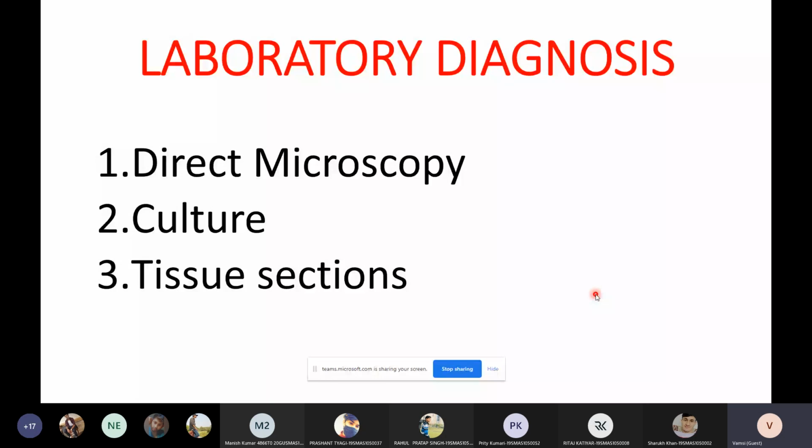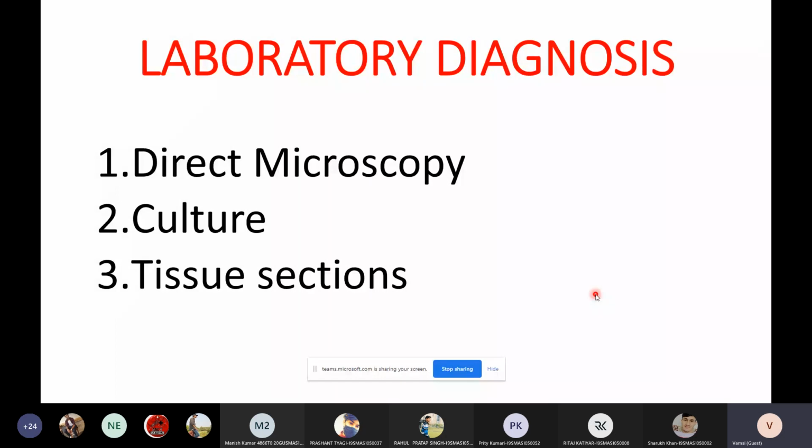Other than this, as our Shahrukh said, we have serological tests, ELISA tests, radioimmunoassay tests, and a few other tests that can be utilized for identifying fungus, which we will study when we are discussing individual fungi. So broadly, the laboratory diagnosis has been divided into these 3 types: direct microscopy, culture, and tissue sections.